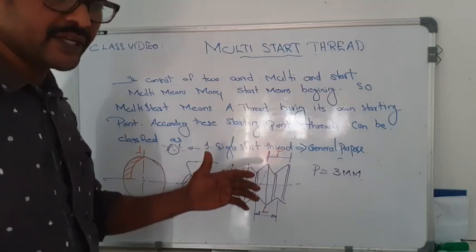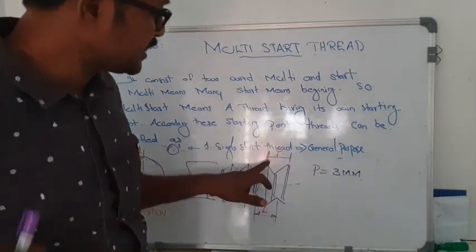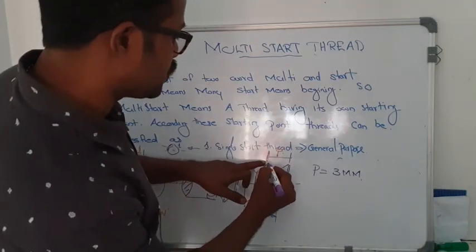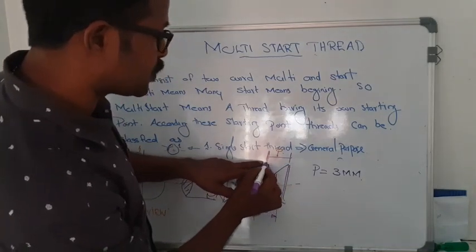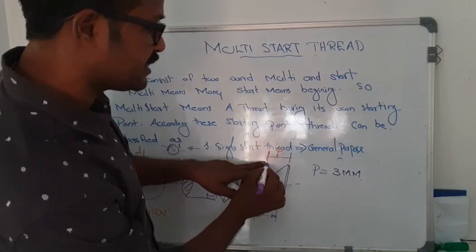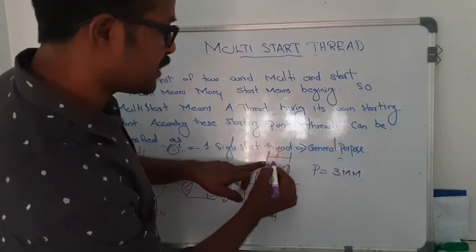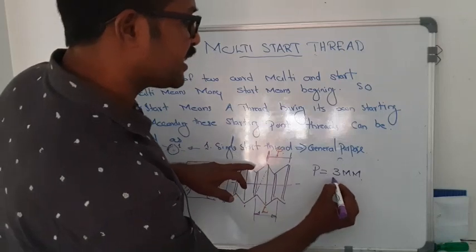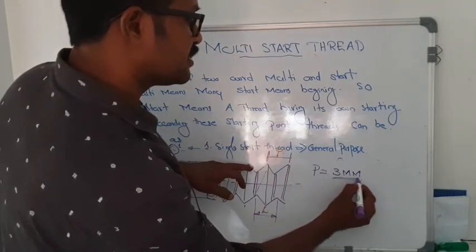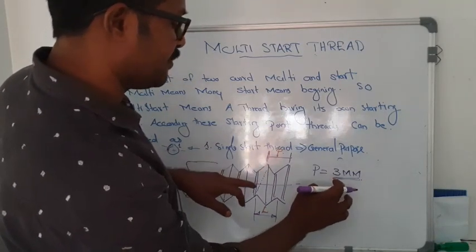I will repeat: what is the term pitch? Pitch is the distance between two consecutive crests. That means the uppermost part of the thread is called the crest. So the distance between two consecutive crests is called pitch. Here the pitch distance is given, that is 3 millimeter.